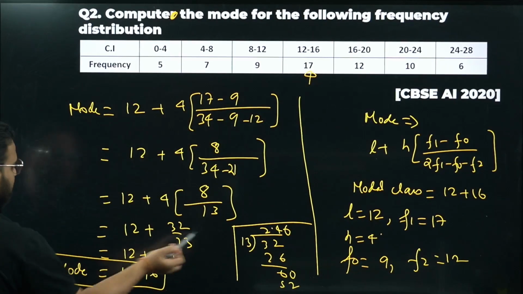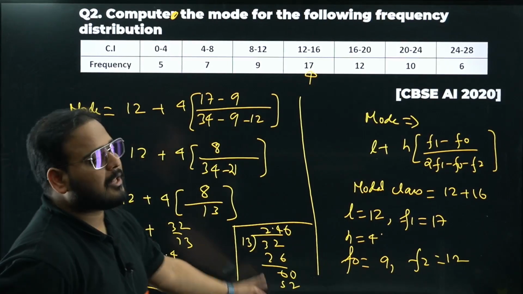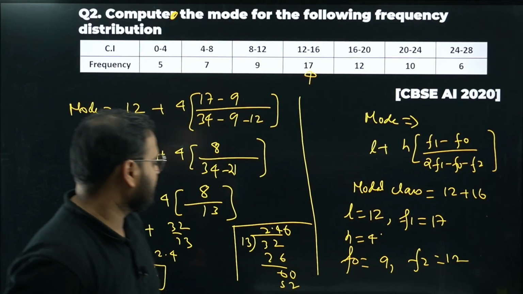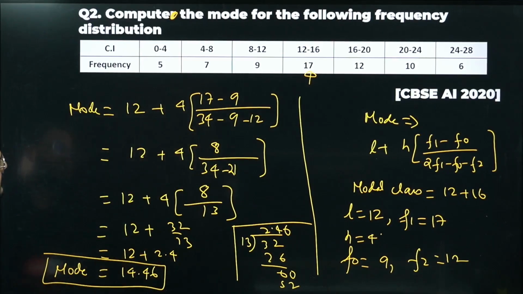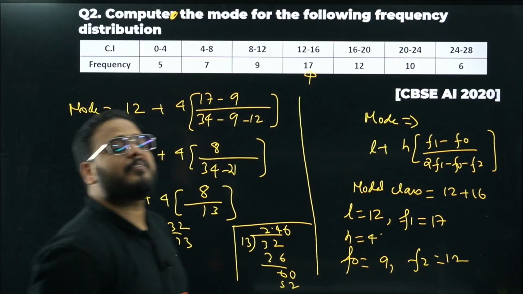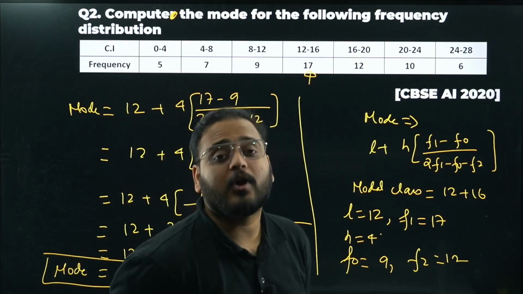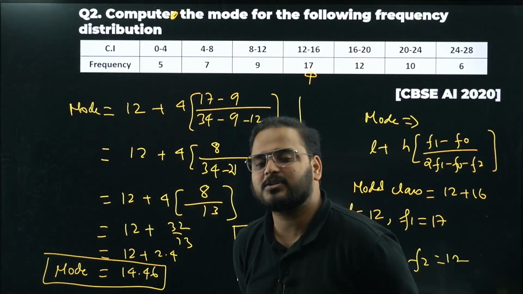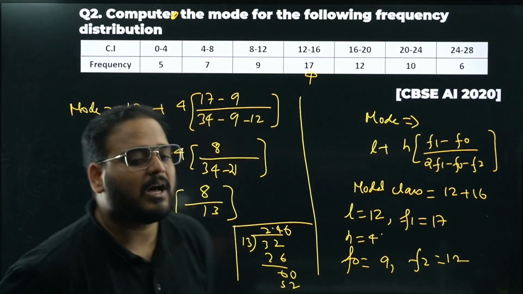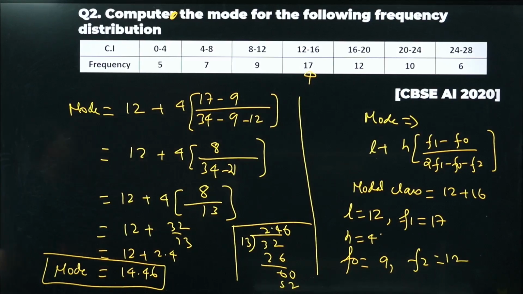Not sure, do the division. If you're not sure about this, do the calculation of dividing 32 by 13. You get the answer as 14.46 as mode. If you get a different answer, let me know in the comment section. If I have made any calculation mistake, let me know that as well. But the answer is coming as 14.46 for question number 2, where you have to find the mode.